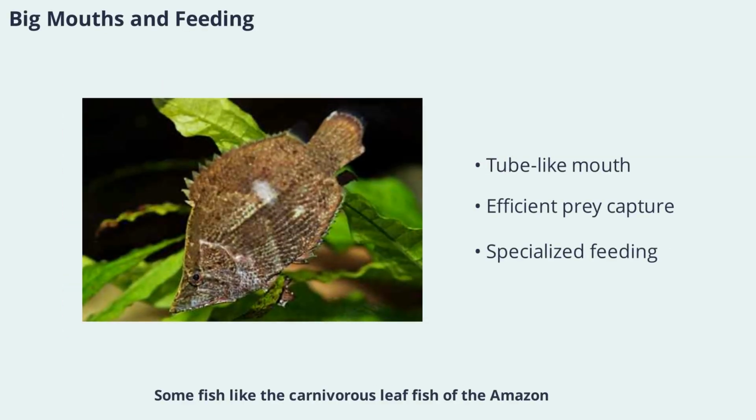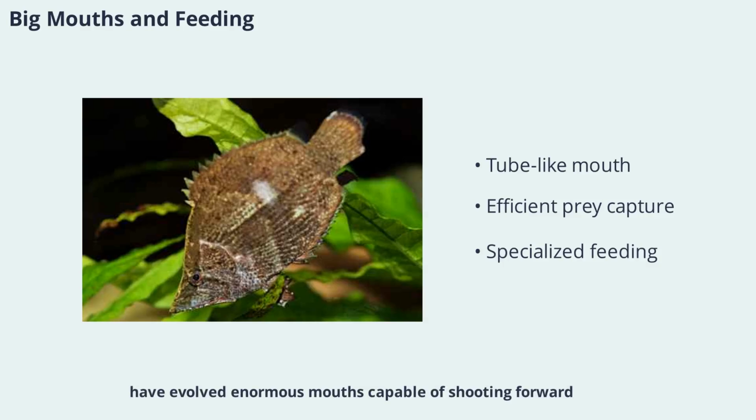Some fish, like the carnivorous leaf fish of the Amazon, have evolved enormous mouths capable of shooting forward to form a tube that sucks in prey. This adaptation allows them to capture tiny victims with incredible efficiency, sometimes consuming hundreds or even thousands of small fish each year.